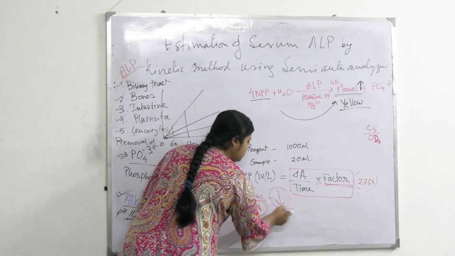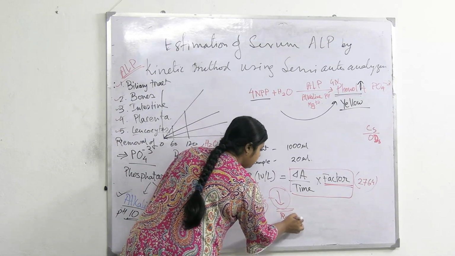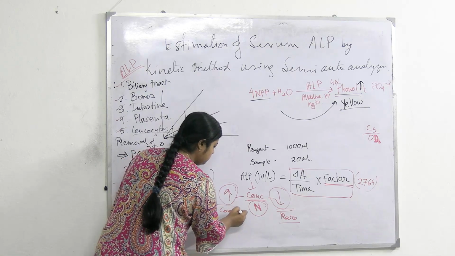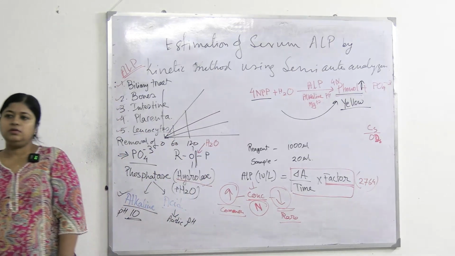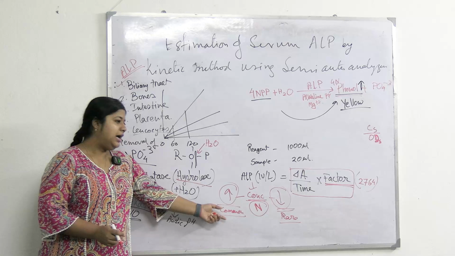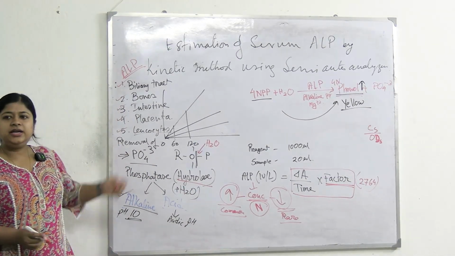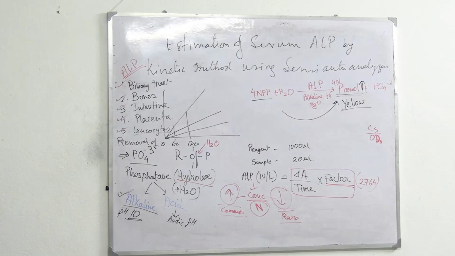Low alka phos is very rare and high is very common, because the sources are distributed in various places, various tissues. Right? That's why.